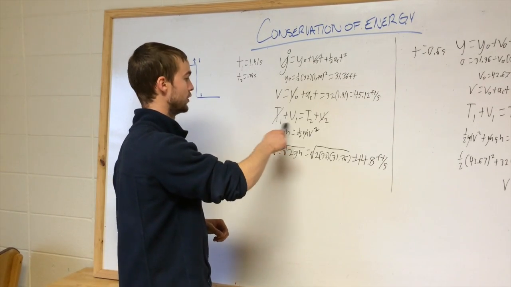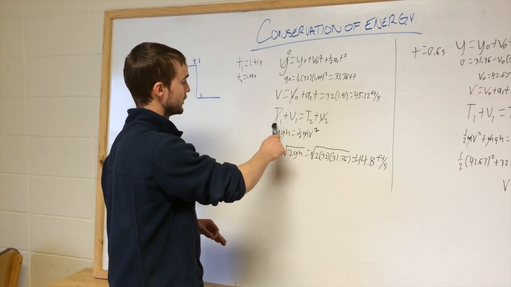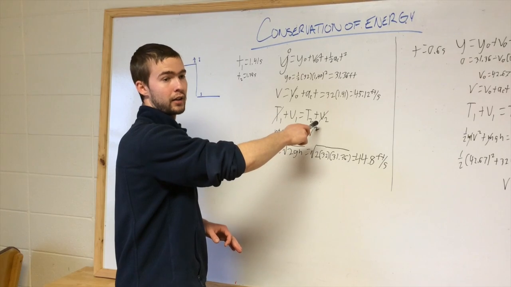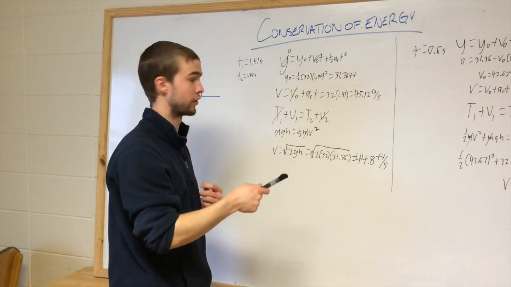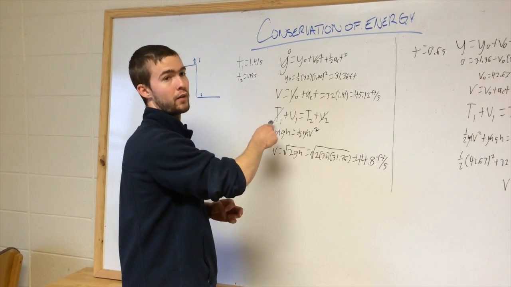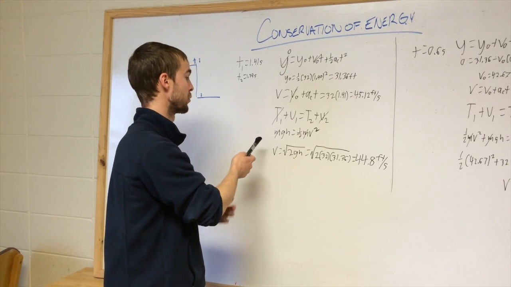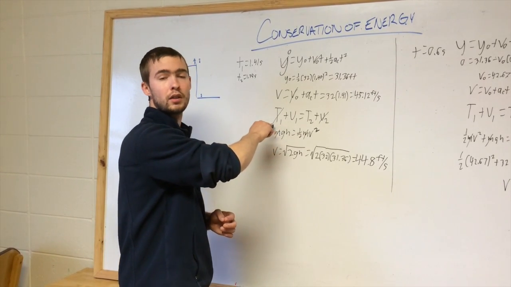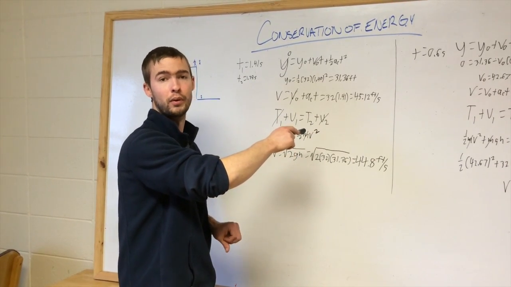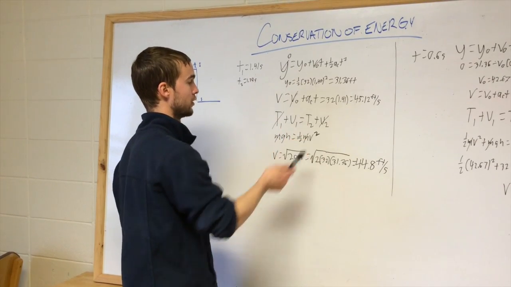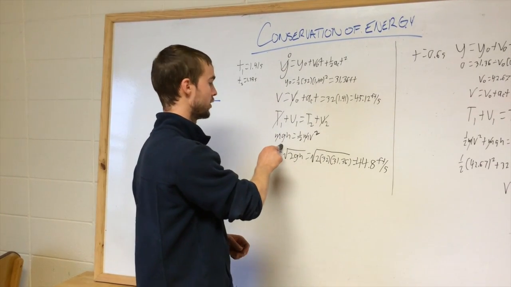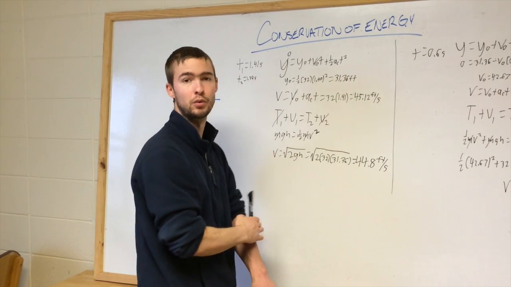So the equation of conservation of energy is initial kinetic energy plus initial potential energy equals final kinetic plus final potential energy. Because there was no initial velocity on the ball in the first drop of the soccer ball and the tennis ball, the initial kinetic energy is 0, and the height is going to be 0 at final, so the final potential energy in all of these experiments is going to be 0. So that leaves us with just mgh equals 1/2 mv squared.